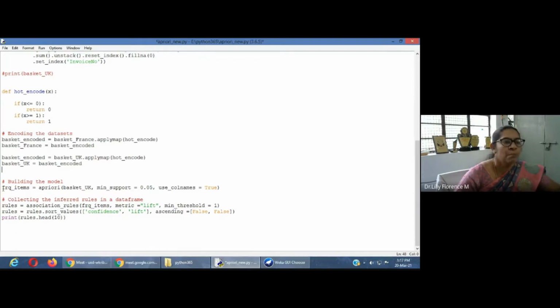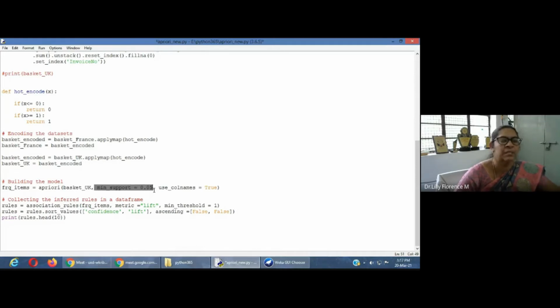Now build the model using apriori. Apriori is a method available in the machine learning extend library. Here I have taken the UK data first, then the minimum support. What is our minimum support? We have taken 0.05.